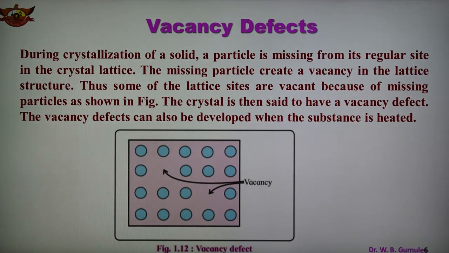So a particle is missing from a regular arrangement, creating a vacancy and forming the vacancy defect. This defect generally develops when the substance is heated. This is one type of stoichiometric point defect, the vacancy defect.